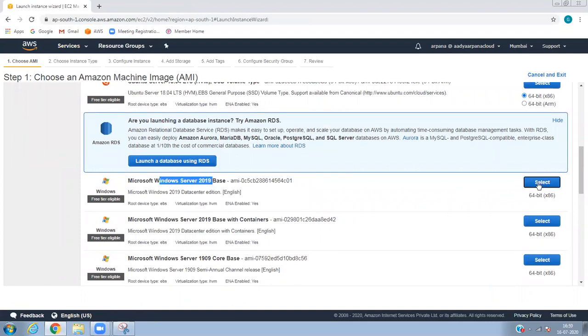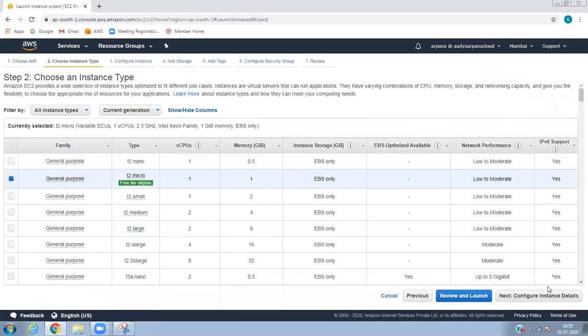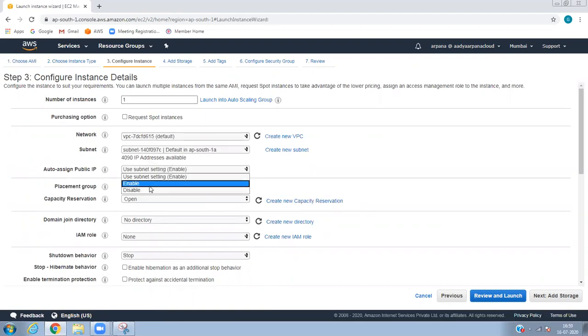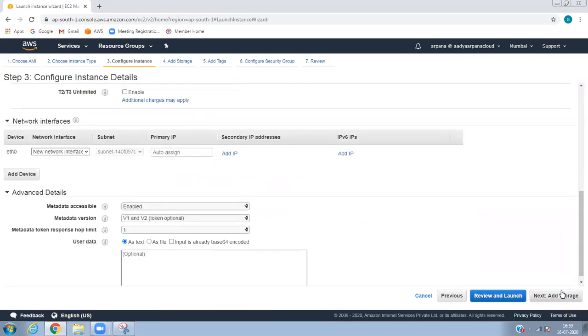For VPC subnet, select 1A and enable. None for the capacity reservation, and no directory, I'm not using it. Click on next.